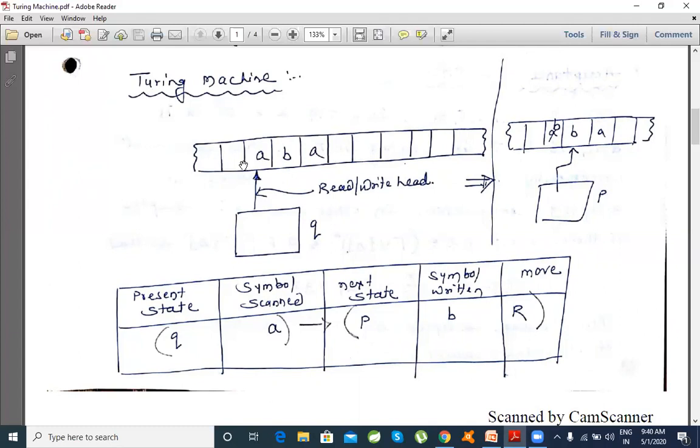So there is a definition of a Turing machine, but we won't directly go across reading that definition. It is better to look at an example first: how the Turing machine works, how it can be designed like a finite automata to solve a particular problem, and based on this, how a particular string is accepted or rejected by the Turing machine. One by one we will see this in this session.